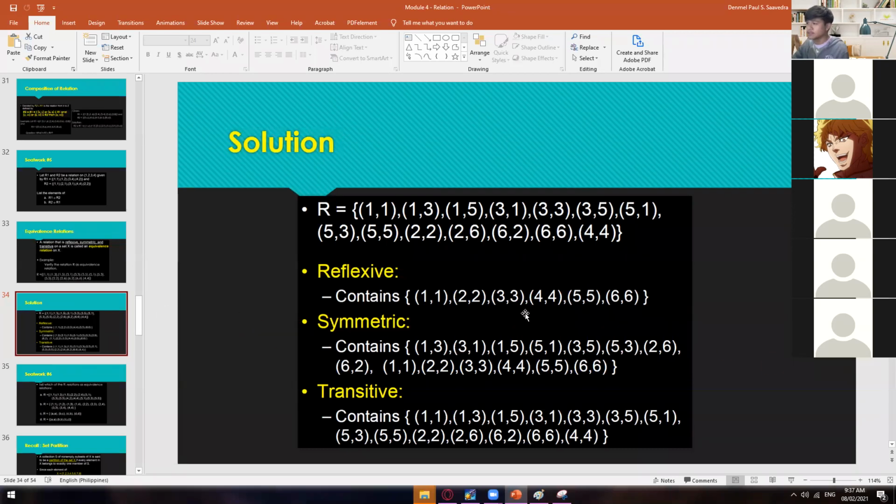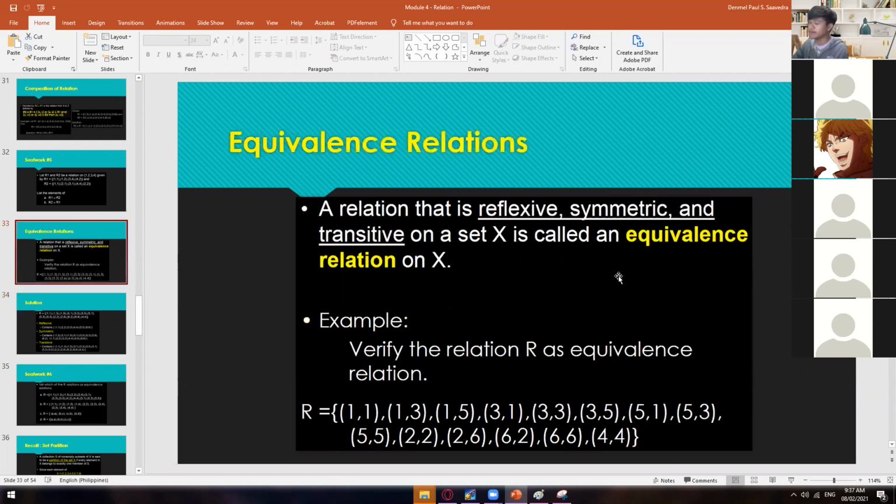So we will not discuss this one by one anymore because this one is quite similar to the partial order. It's just that instead of antisymmetric, this one will become symmetric. So are we clear so far regarding equivalence relation?